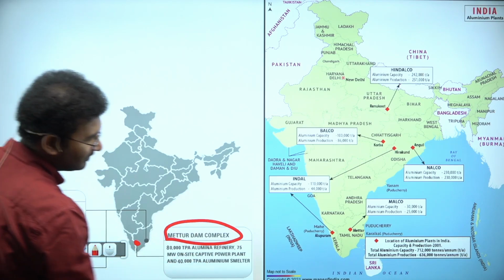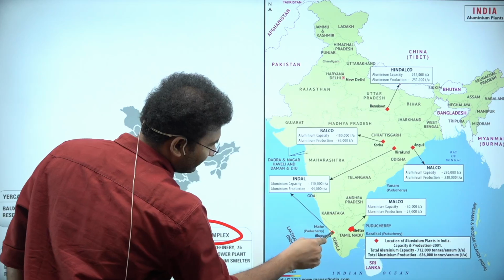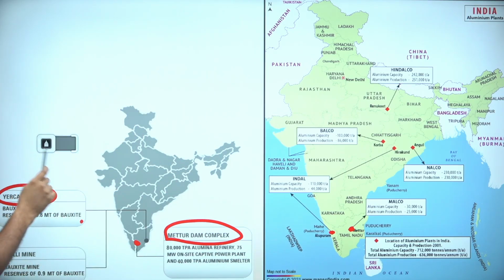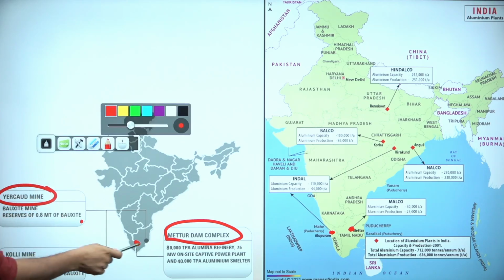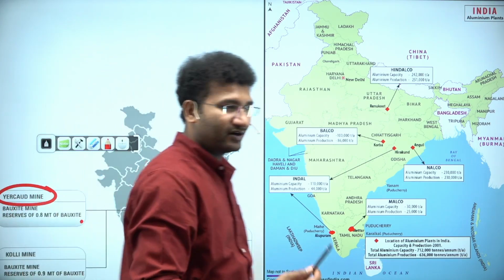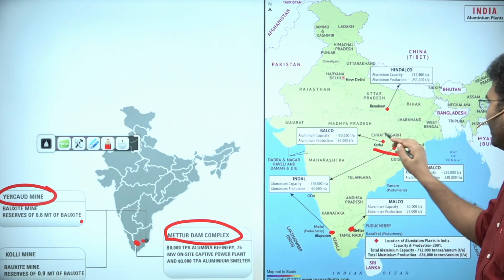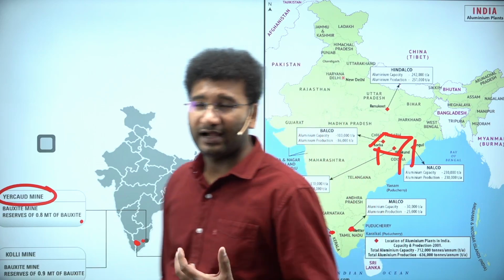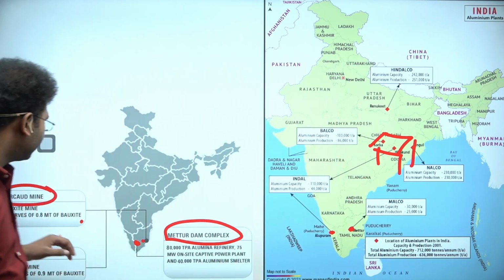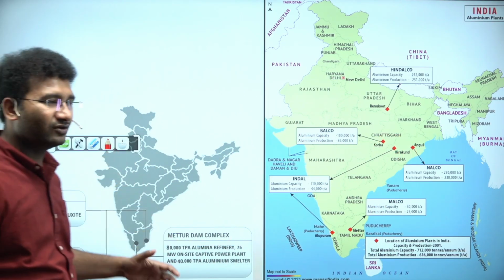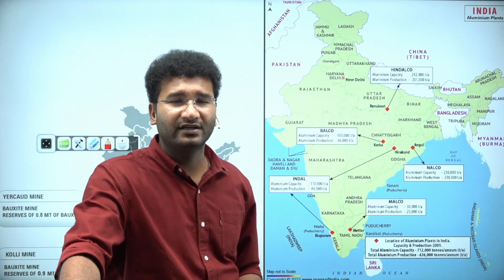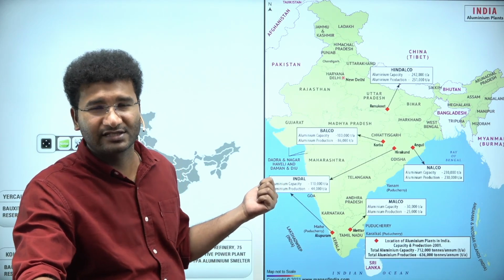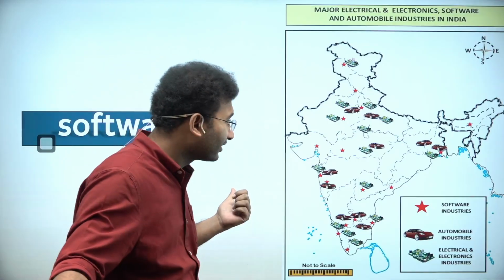So this aluminium industry, you will find them, number one, you look here, this is your Mettur Dam complex. This is Salem. This is one, Kolli Mines. Kolli Mines is the place where you will find this bauxite. So this dam is there, electricity is there, bauxite is there, then you have set up. Likewise, here also you find a decent amount of electricity, right? So that is why you find the aluminium industry set up. Electricity is definitely required. So usually the production of aluminium sometimes comes down because of the summer's intense heat, and climate change can also impact the extraction of these aluminium minerals as well, right? Okay.